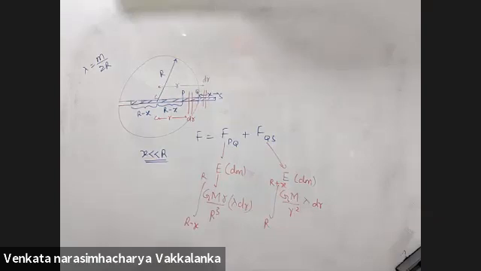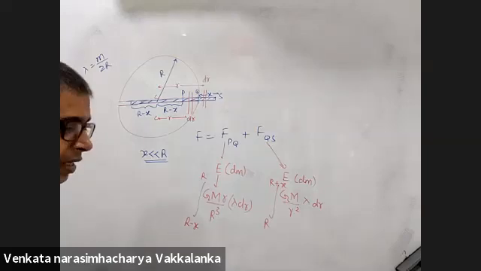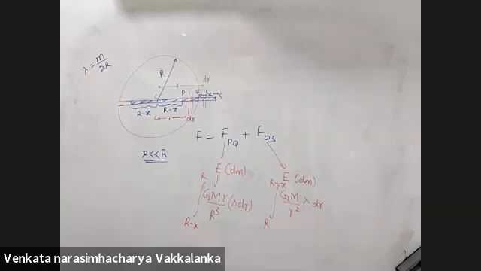Sir, 1 upon R minus 1 upon R plus X can be neglected as 0, right? So we won't take it 0, otherwise the answer won't come.